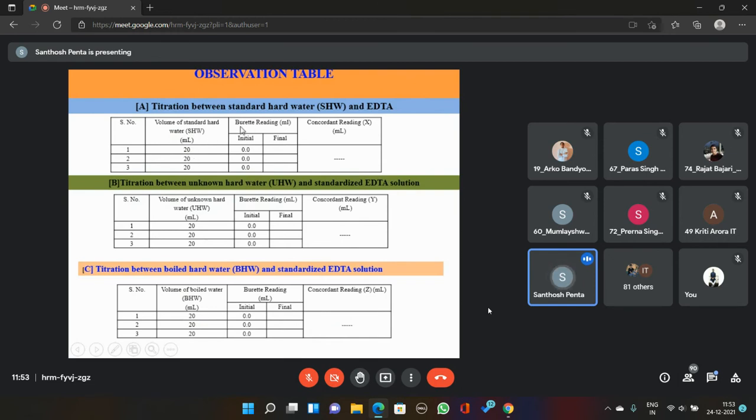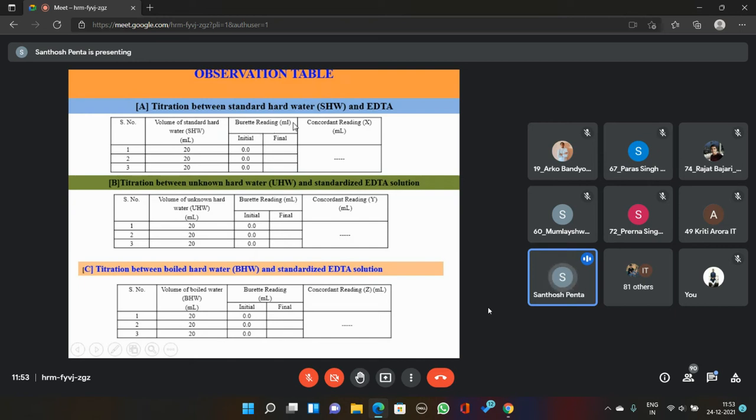Then the burette reading: in the burette EDTA is there, and initially it is 0. Pipette out 20 ml of hard water sample into a conical flask, add 10 ml of basic buffer solution, then 1 or 2 drops of EBT indicator. The solution turns to wine red color. That wine red color solution is titrated against EDTA solution which is present in the burette.